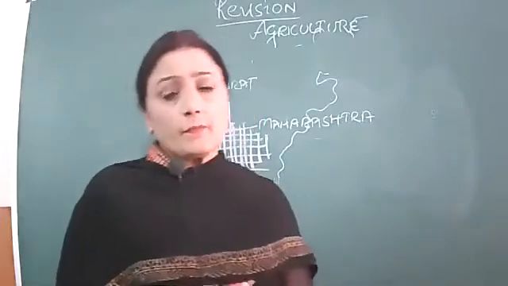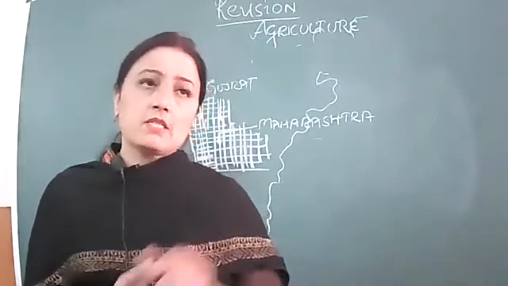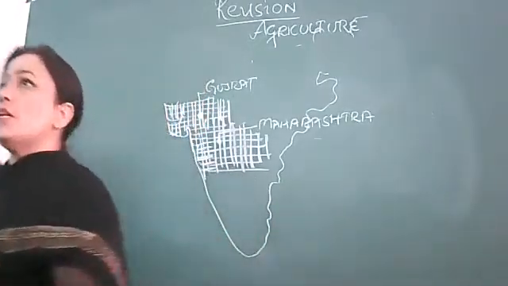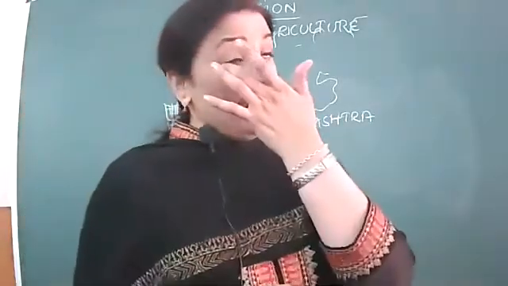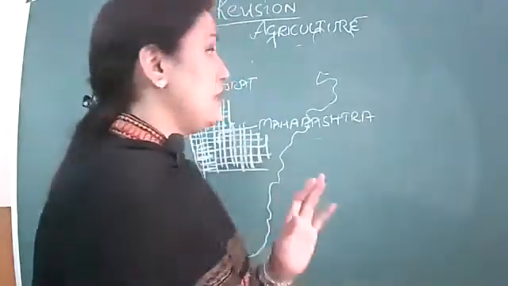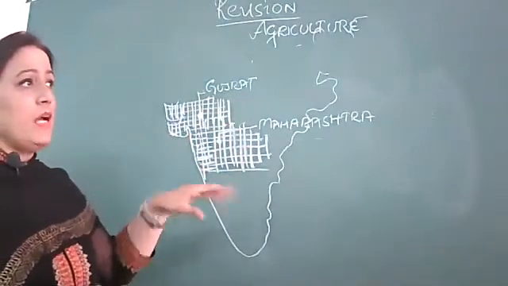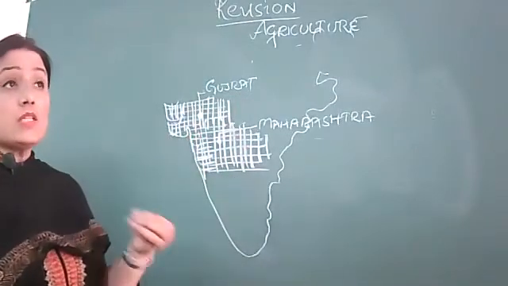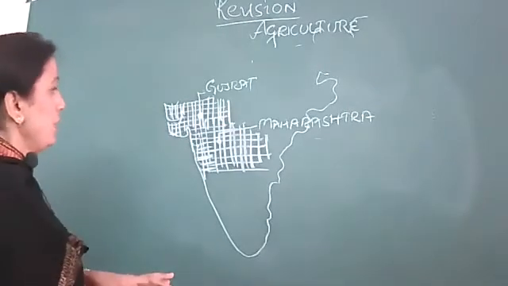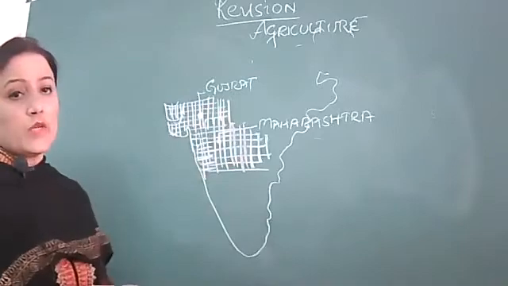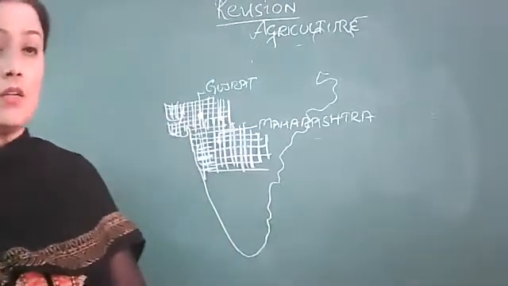Second point is for the growth of cotton, the time requirement is 6 to 8 months. Means cotton requires minimum 6, maximum 8 months for its growth. And very important, which all of you know, is soil. This area is having black soil. Now here a question can be asked, why black? Because this region was formed due to volcanic eruption, so automatically this area is rich in black soil, and black soil is best for the cultivation of cotton.